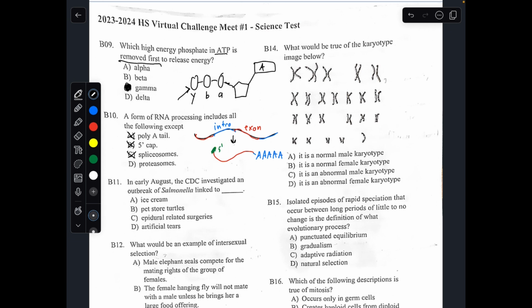The only thing that's not involved in RNA processing is proteasomes, which are used to degrade proteins using a chemical called ubiquitin. It's not related to RNA processing at all, so D would be the answer to number 10.